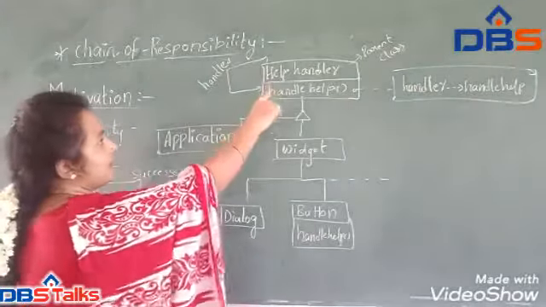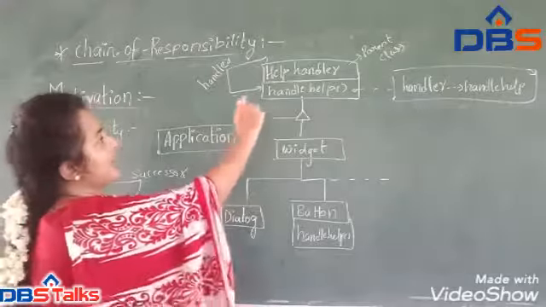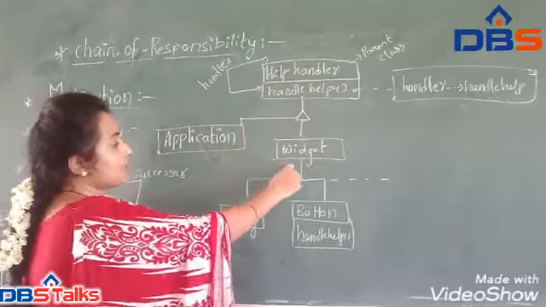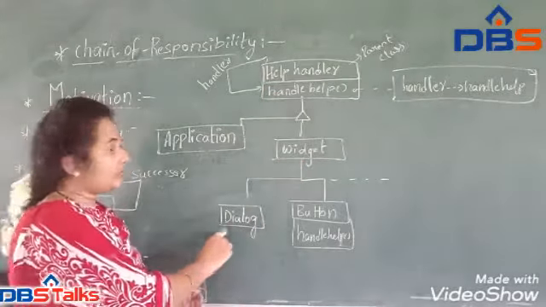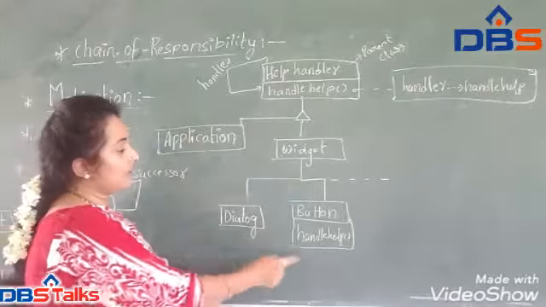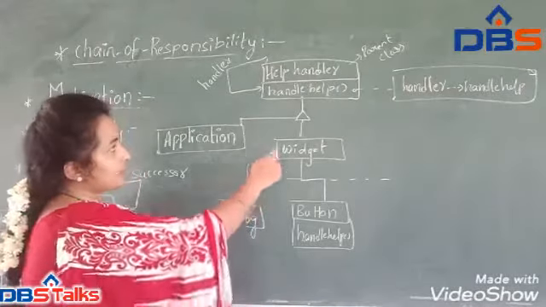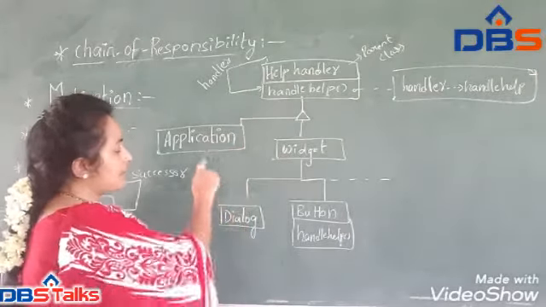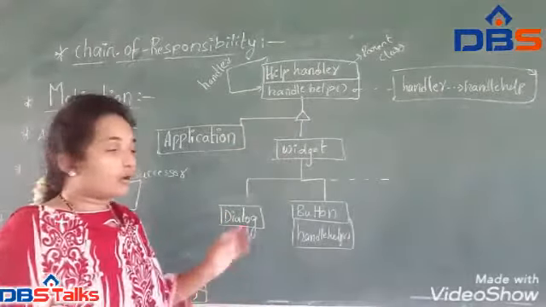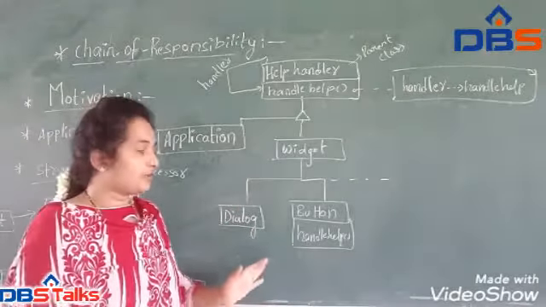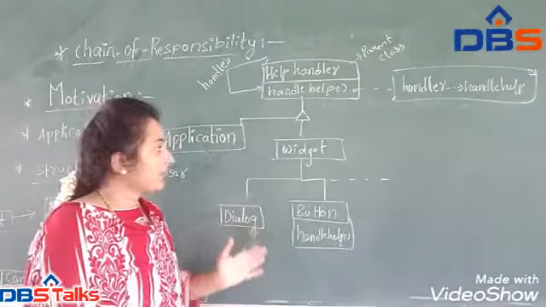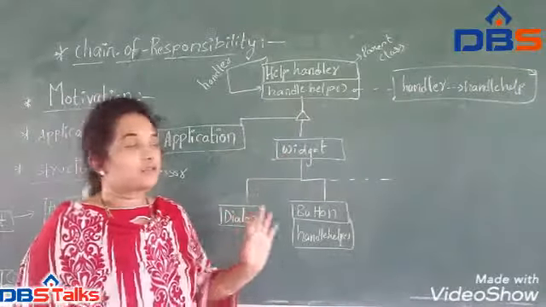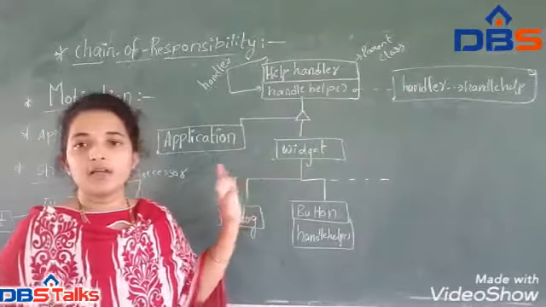First, this is the handler. This acts as an interface. This handler takes the request, and this request is passed to the widget, and the widget passes it to application, dialog and button. So whatever request came from the handler, they pass to the widget, and the widget passes the request to application, dialog and button. In order to fulfill that request, they take the operations from the help handler. Like that, communication will occur in the motivation.